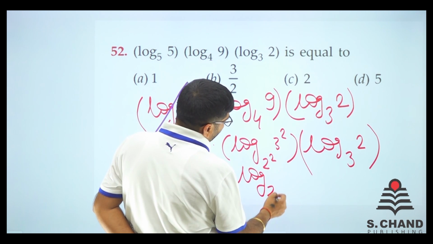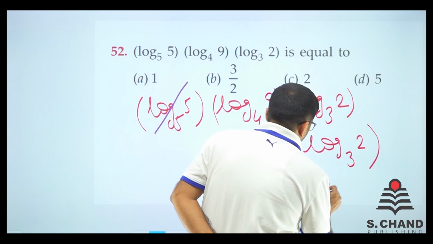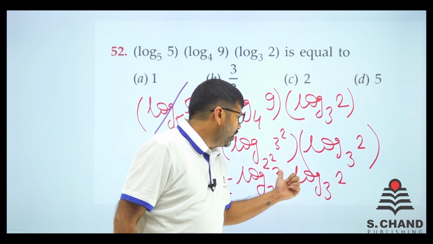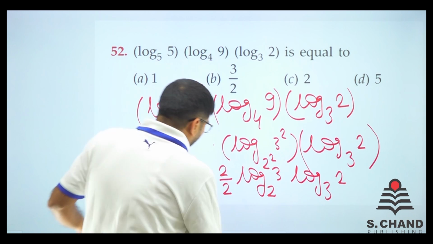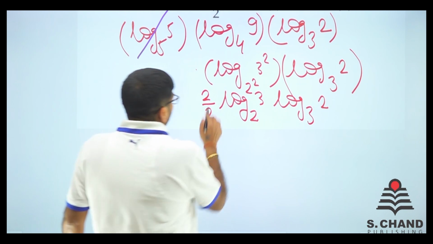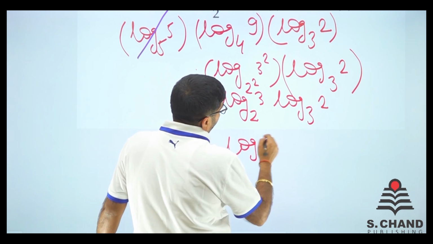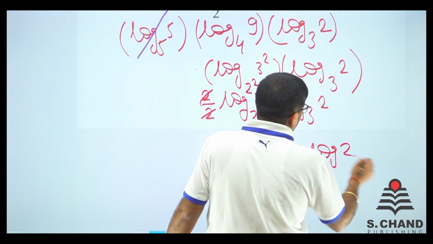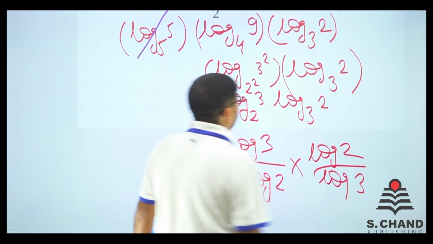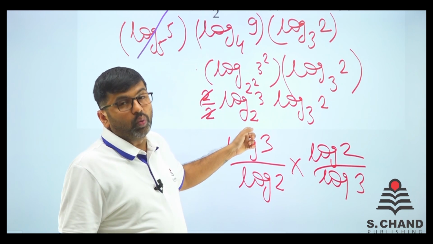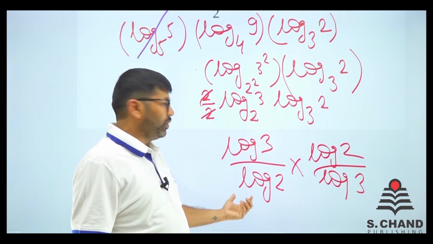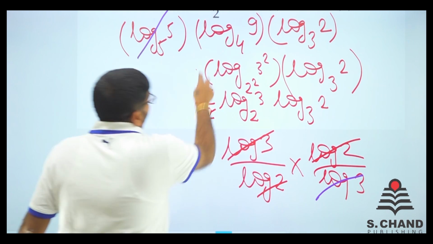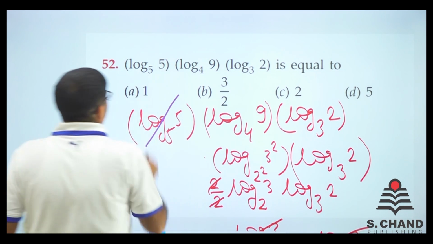Here remains log 2 of 3 into log 3 of 2. If you remember, this 2 gets cancelled with 2, this 3 with 3. I will show you. It can be written as log 3 by log 2 into log 2 by log 3. If you remember, log 3 base 2 can be written as log 3 upon log 2. So log 3 cancels out and log 2 cancels out, and the final answer is only 1.